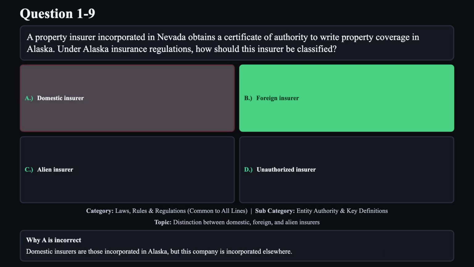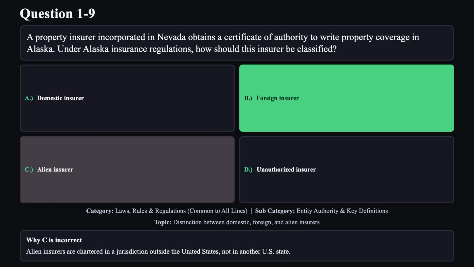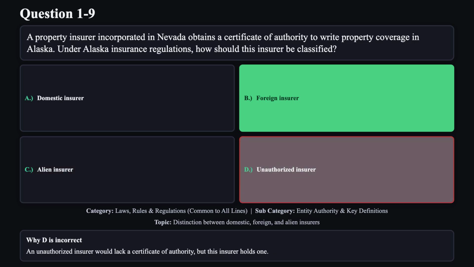Reason A is not correct. Domestic insurers are those incorporated in Alaska, but this company is incorporated elsewhere. Reason C is not correct. Alien insurers are chartered in a jurisdiction outside the United States, not in another U.S. state. Reason D is not correct. An unauthorized insurer would lack a certificate of authority, but this insurer holds one.